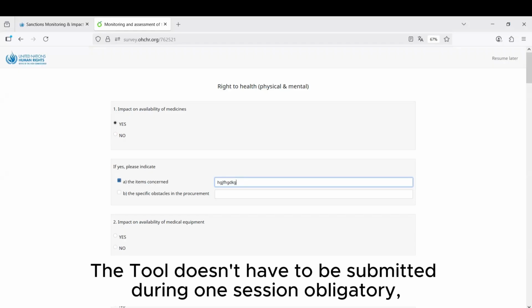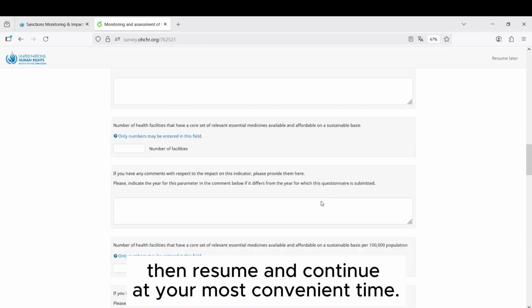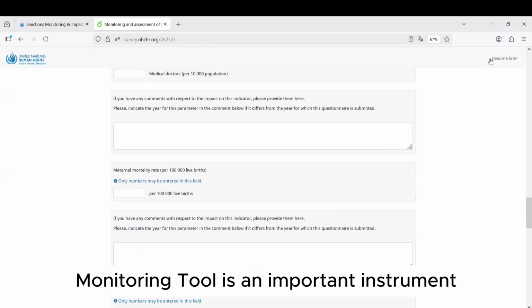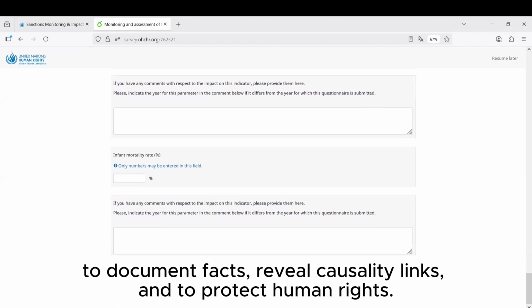The tool doesn't have to be submitted during one session. You can complete it partially, then resume and continue at your most convenient time. The monitoring tool is an important instrument to document facts, reveal causality links, and to protect human rights.